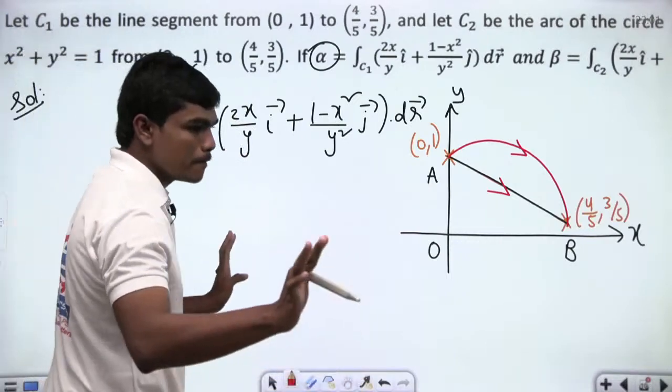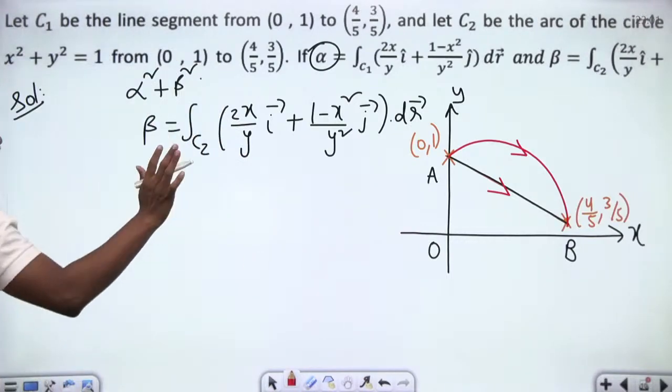Now please tell me one thing. For solving this question, we have one very nice approach.